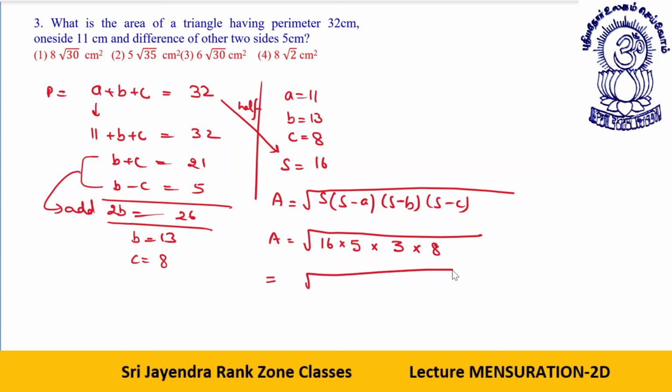So what does that give you? That 16 is actually 8 into 2 into 5 into 3 into 8. So these are the two 8. So this gives you 8. 2 into 5, 10. 10 into 3, 30. 8 root 30. Option 1 is your answer, my dear students. You may have a look at it. Before I proceed further, let me take the next one.